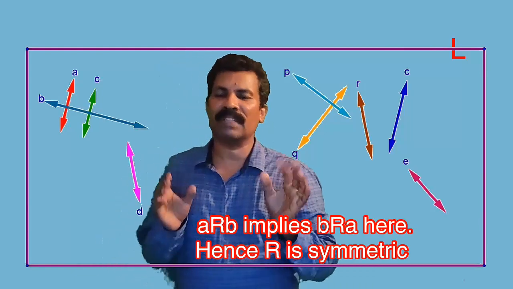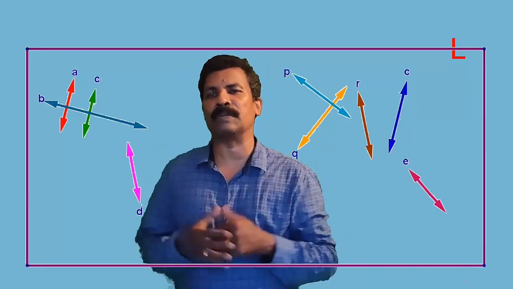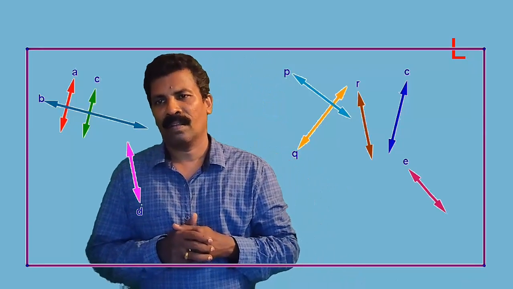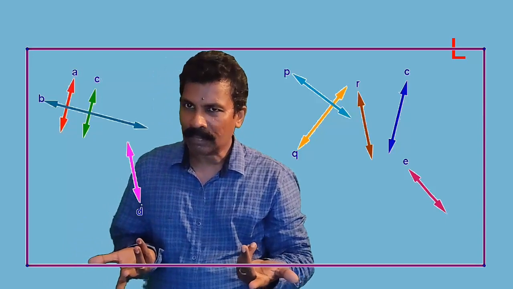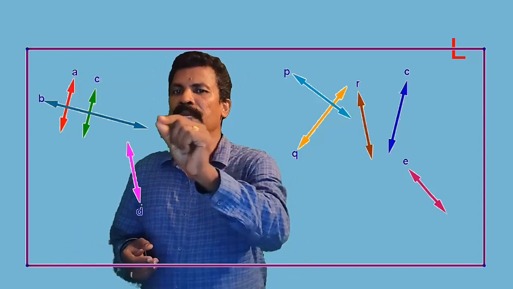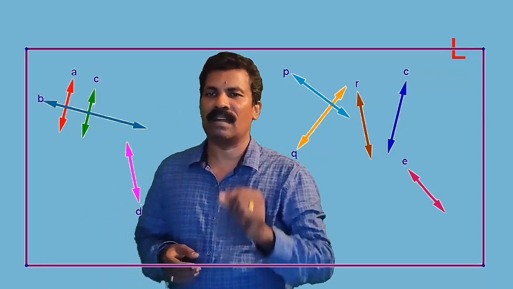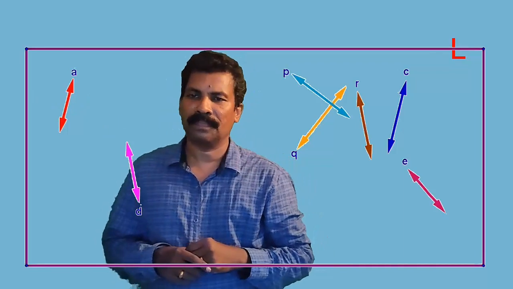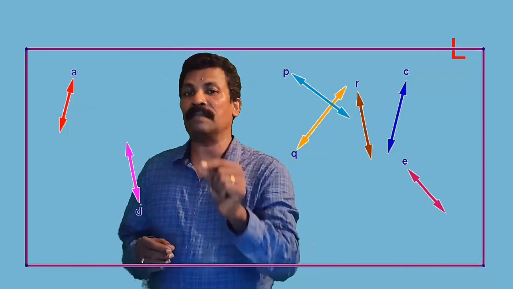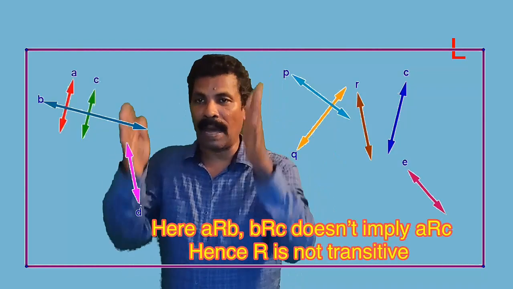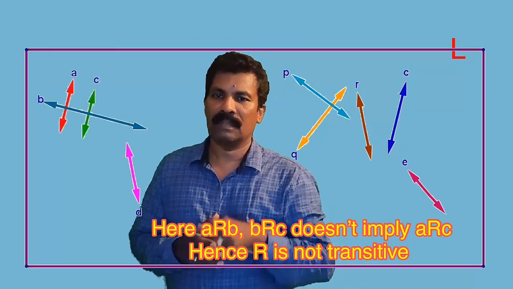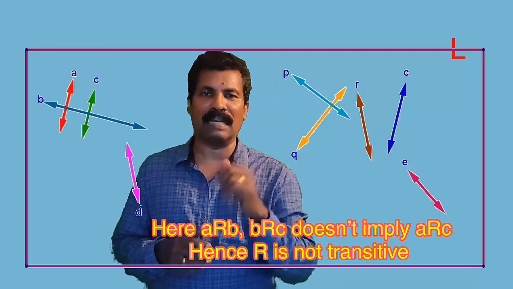Now, let us check whether the given relation is transitive. Line A is related to B as they are perpendicular. Also, line B and C are related as they are perpendicular. But lines A and C are not perpendicular, and you see they are parallel. Thus, the given relation is not transitive.